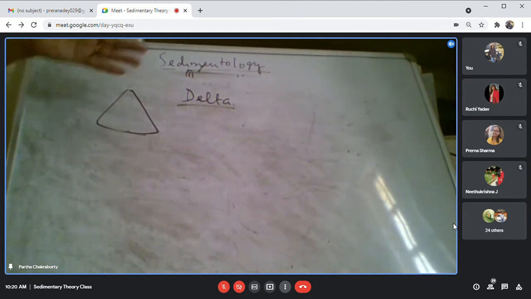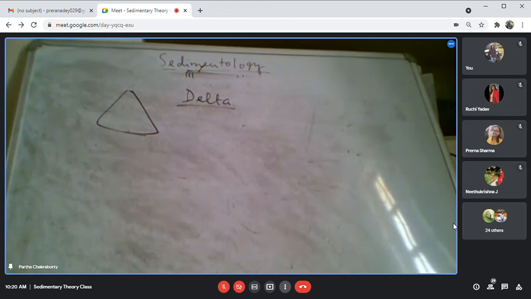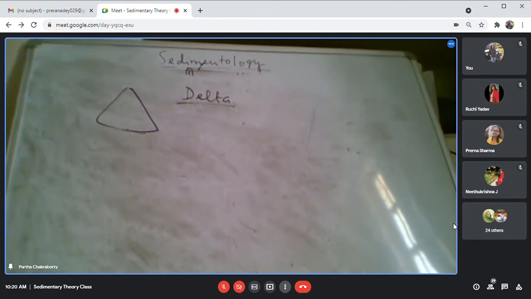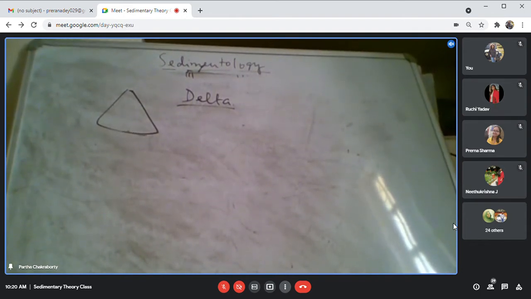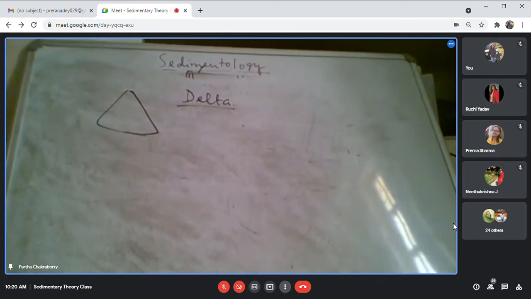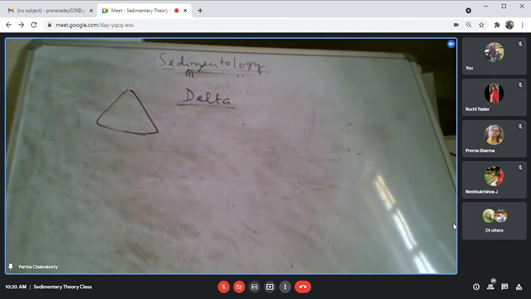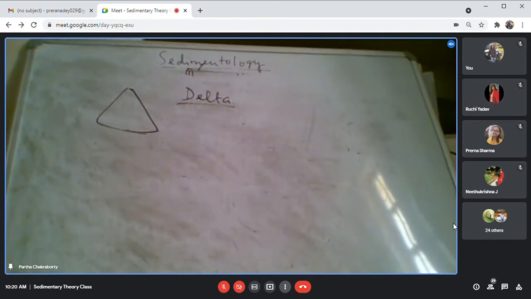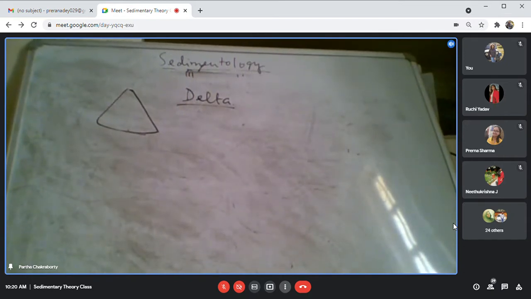So though the name of this environment has been coined based on the geometry of the body, the major intention of our study will not be the geometry of the body, but the processes and products operative in that environment and how we recognize them. Okay? Now, what is a delta? A delta is that sand body which is supplied by a river system within the ocean. That is a delta. And as I discussed, the shoreline will move towards the ocean during the development of a delta, because it is the outgrowth of the sediment body from the continent into the ocean.